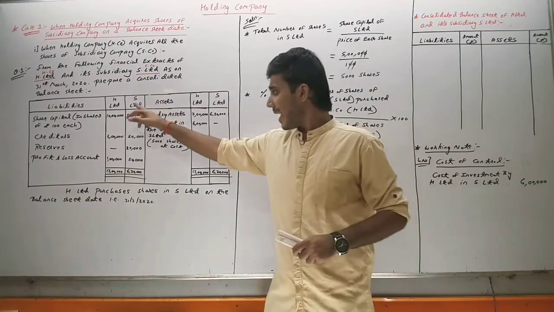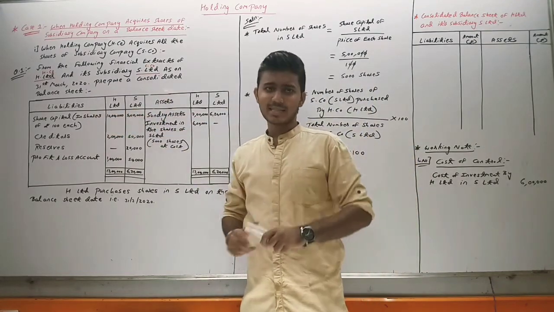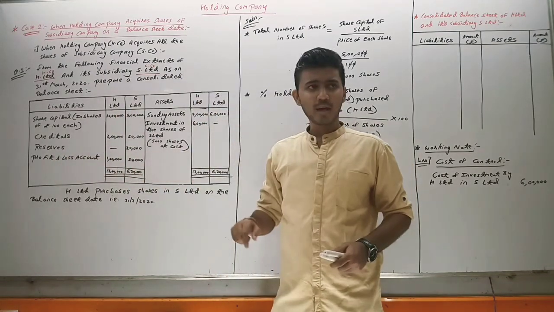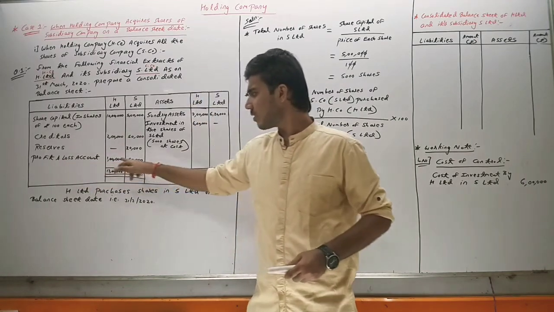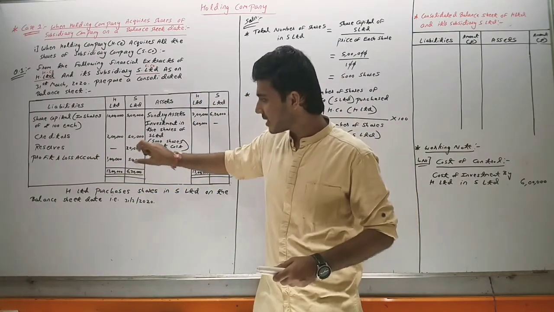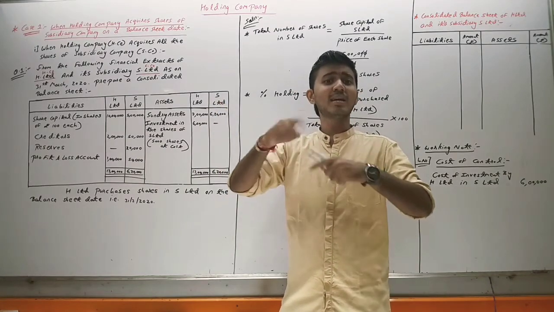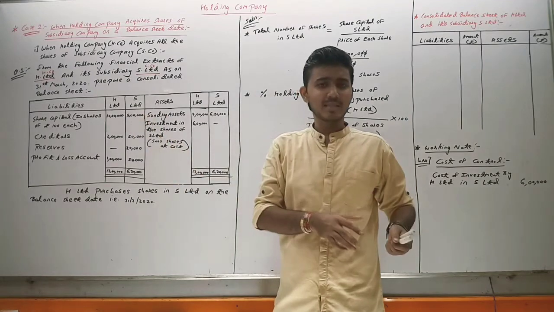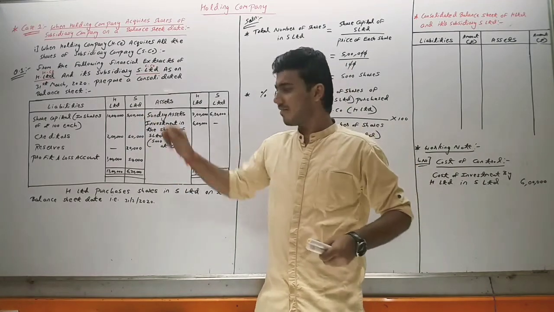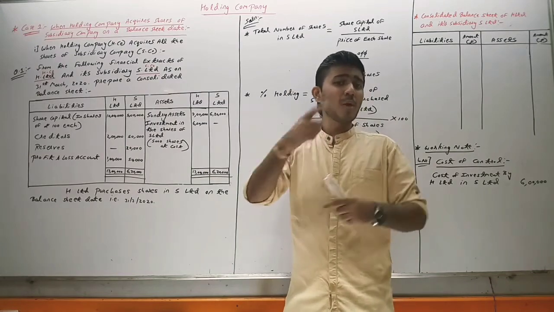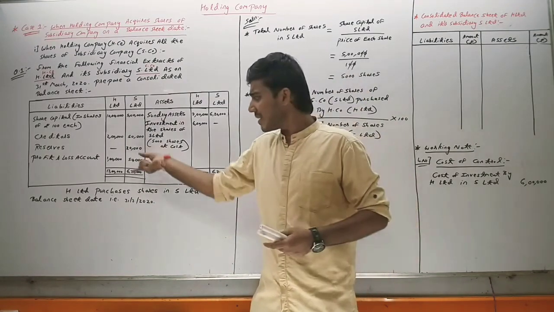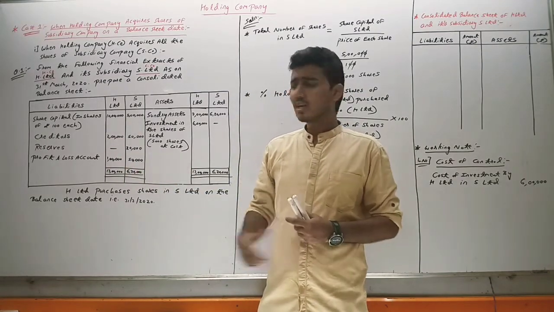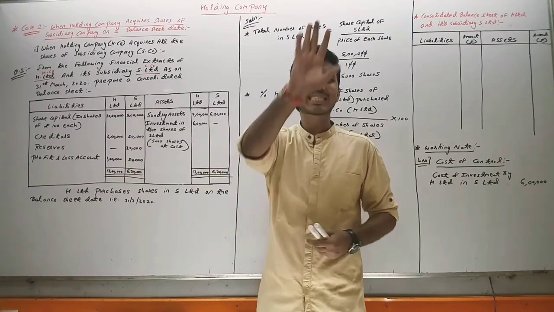Because S Limited has 5 lakh share capital, it is correct. But S Limited has the reserves of 20,000 and also the profit and loss of 50,000. It means 70,000 S Limited has earned as profit during the year. When S Limited started the business, their share capital was 5 lakh. But by doing the business, they have earned 70,000 profit, 50,000 profit and loss account and 20,000 reserve. It means the total value of S Limited was 5,70,000.